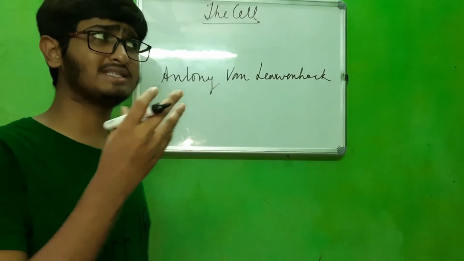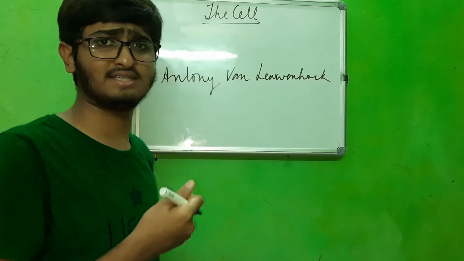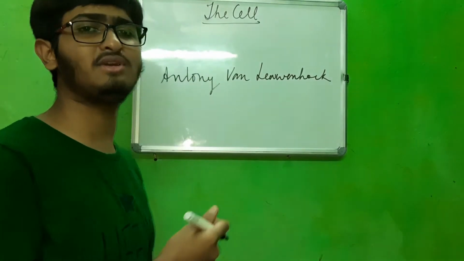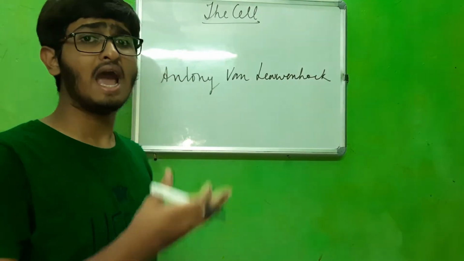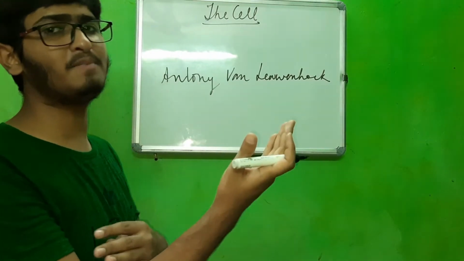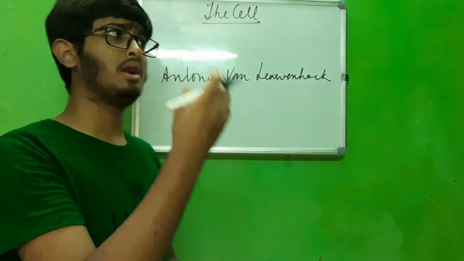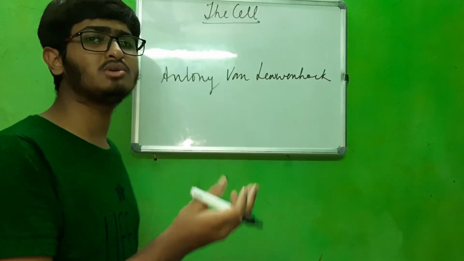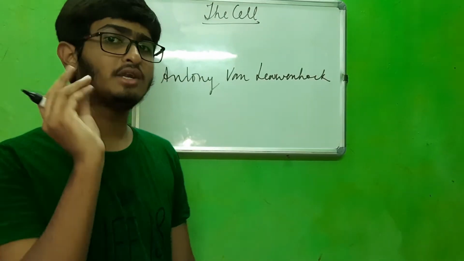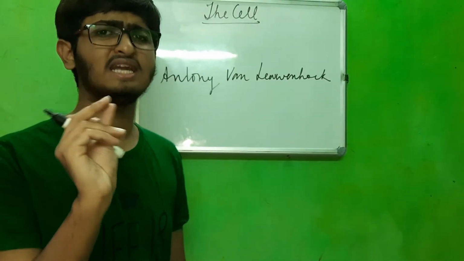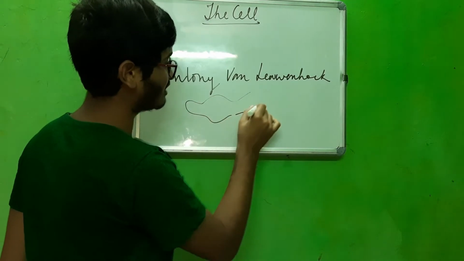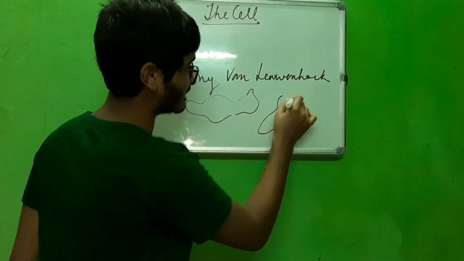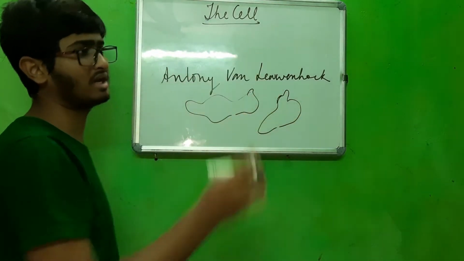He also made apparatus, that means devices used in science for experiments, known as the simple microscope. With this simple microscope, he observed a drop of water, in which he saw some substances looking like this. Actually, they were microorganisms.